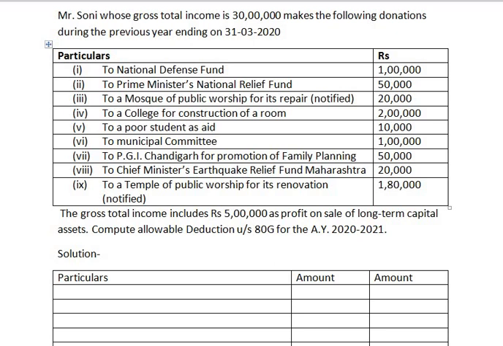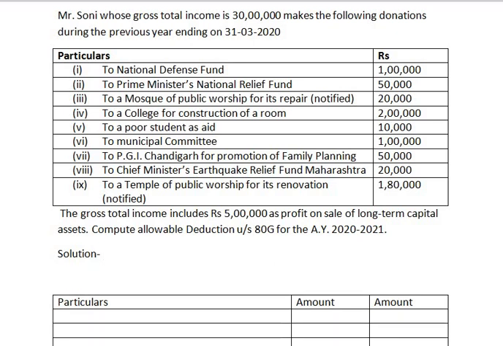So whenever we are solving sum on deduction under section 80G, first we have to compute adjusted gross total income. So first, always we will be computing adjusted gross total income.